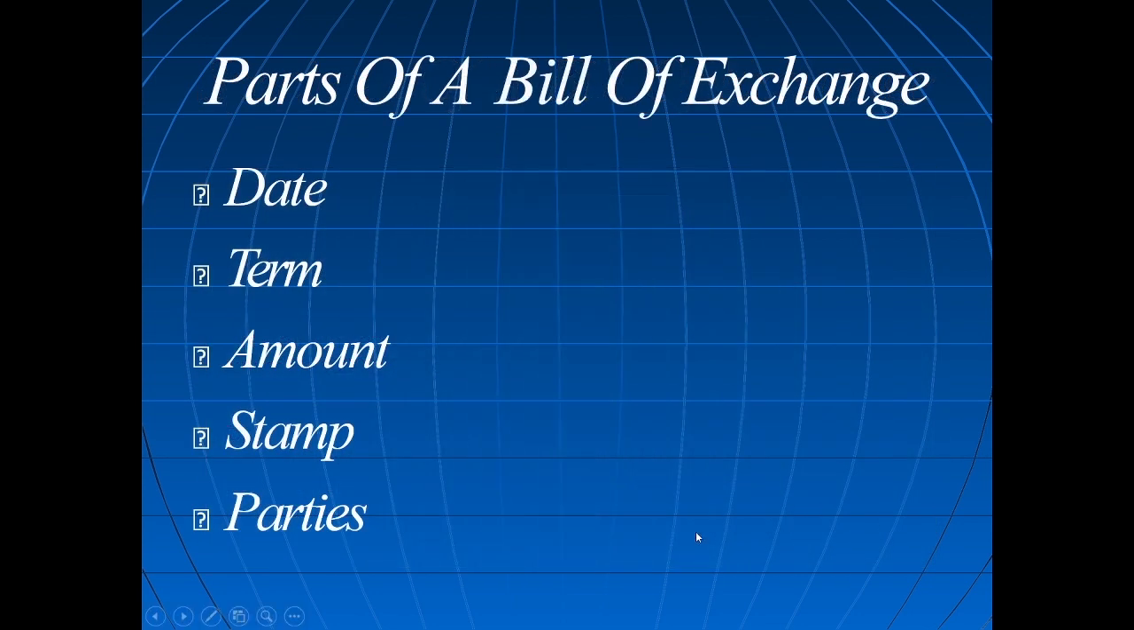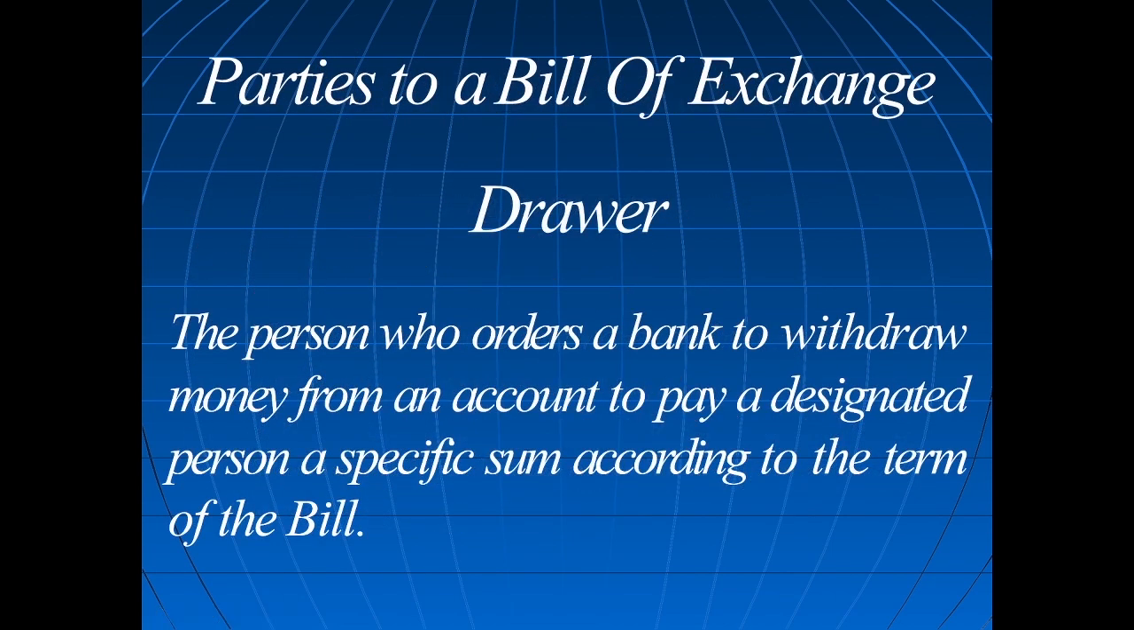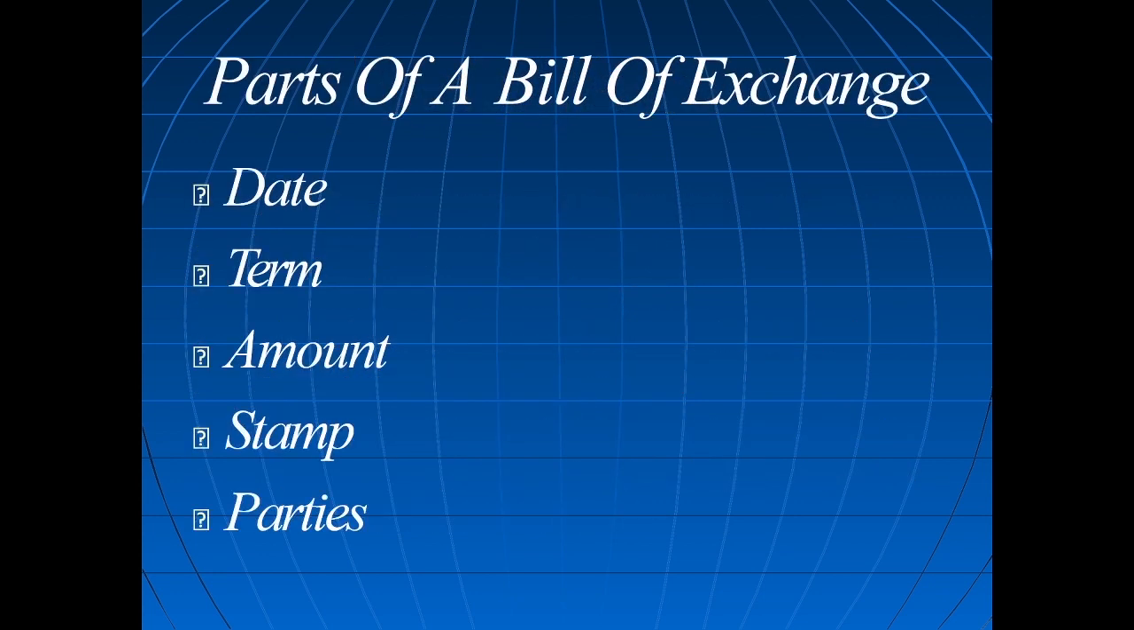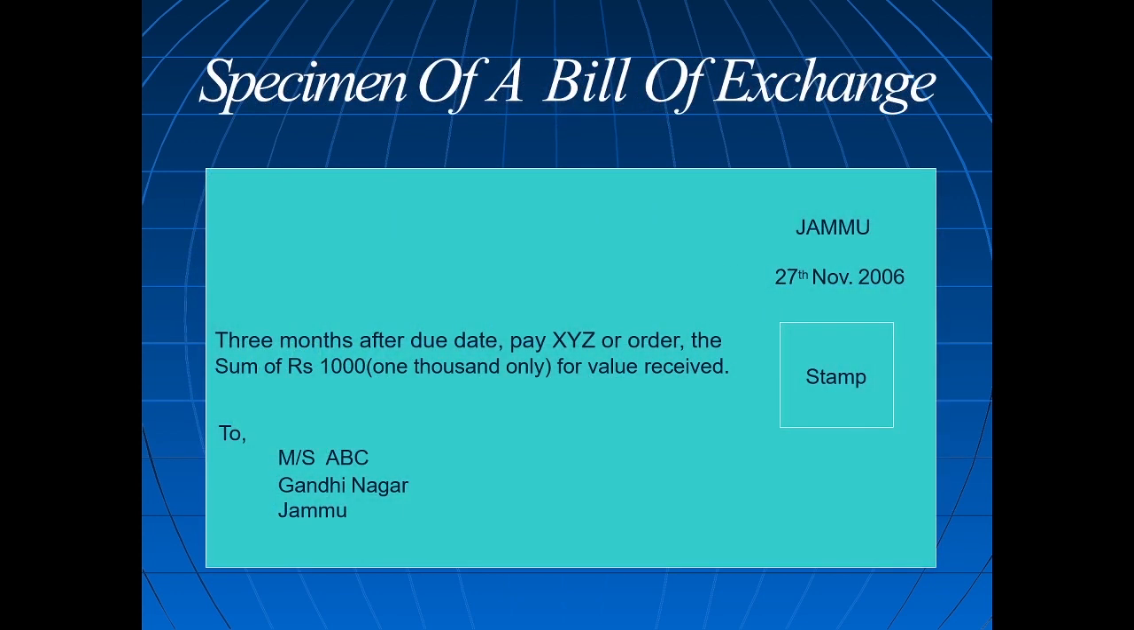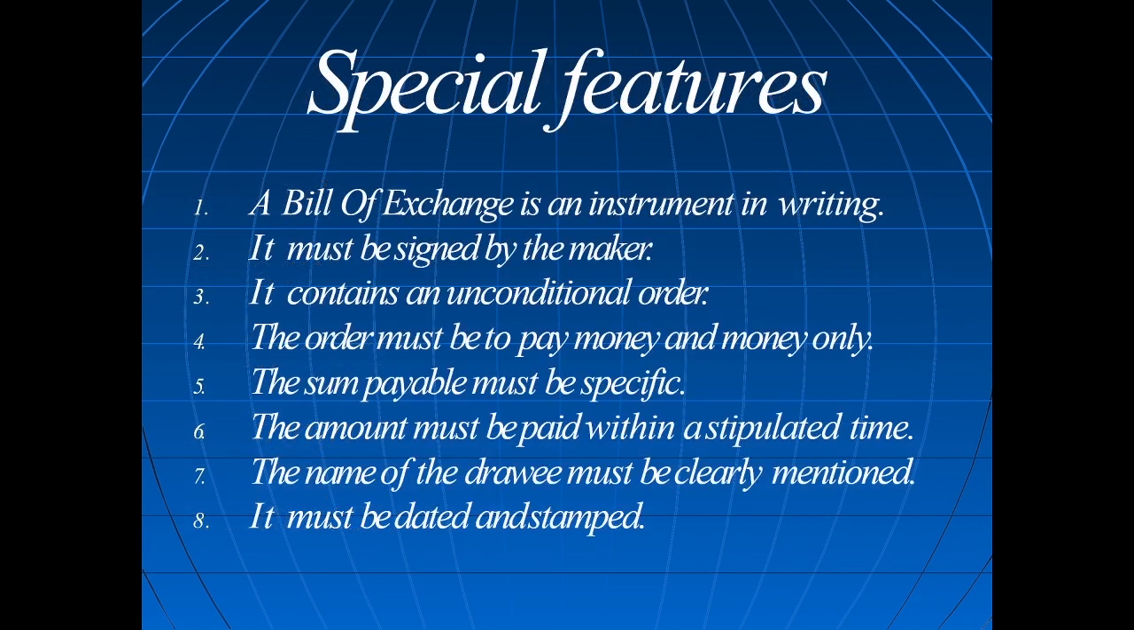Okay. Another one is parties. Here XYZ is the maker, and the bill is addressed to ABC. These are the two parties. So date, term, amount, stamp, and parties are the parts of a bill of exchange.